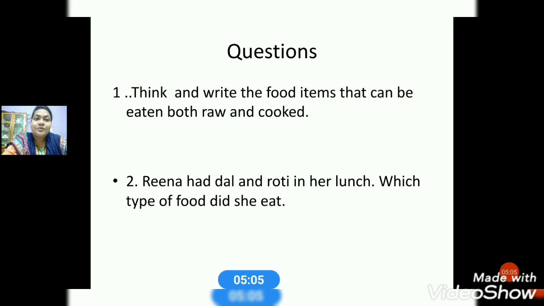So the second question, Reena had dal and roti in her lunch. Which type of food did she eat? You know dal and roti. Dal, there are different pulses we get from the dal. Then roti we get from wheat. So now in her lunch she ate dal and roti. So you have to say which type of food did she eat, whether it's a raw food or a cooked food.